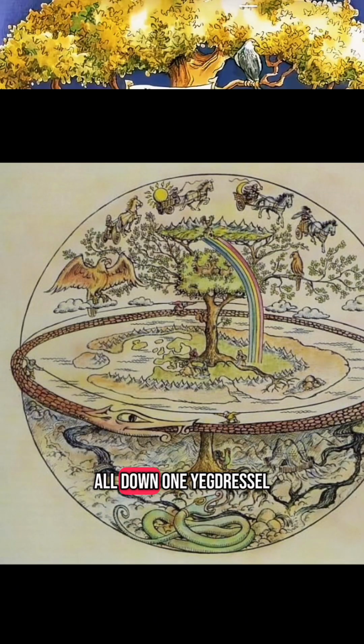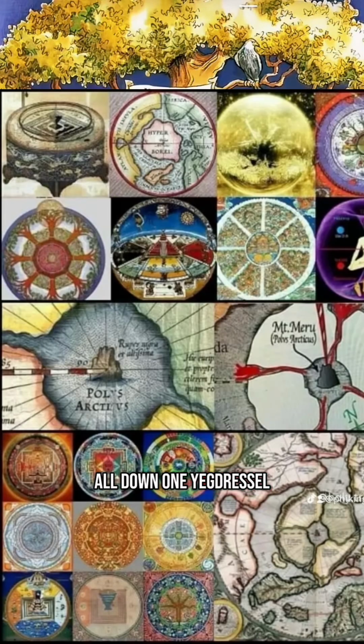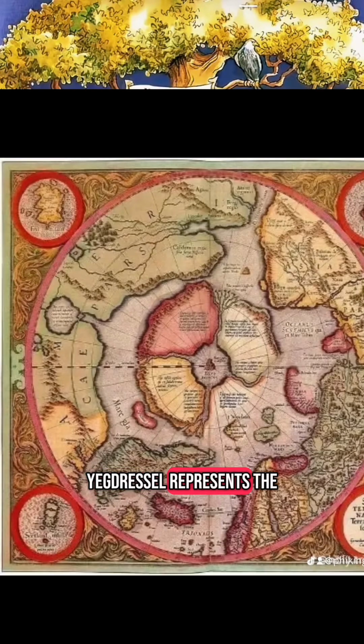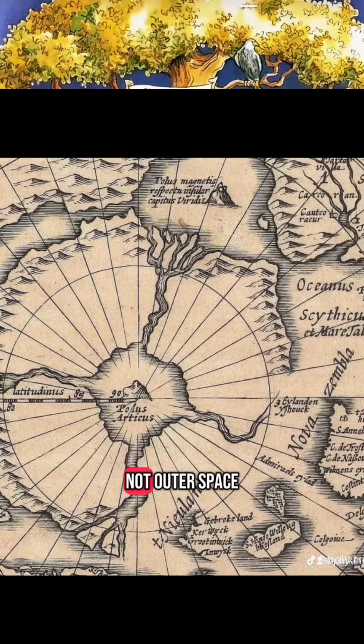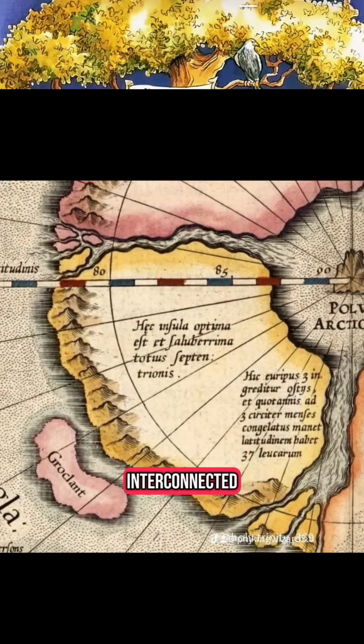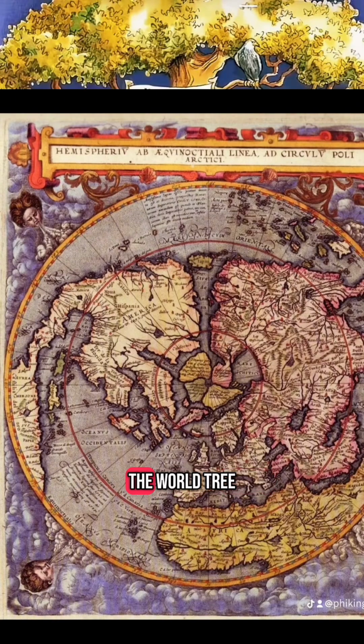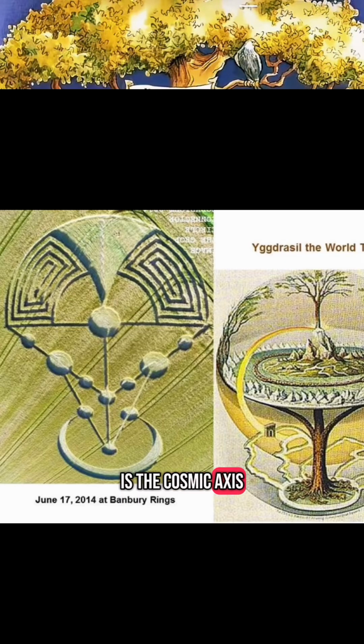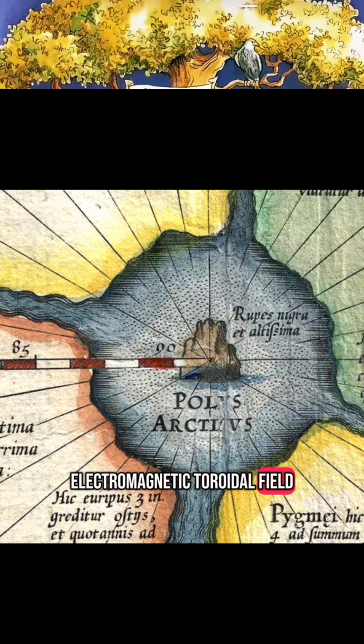Let's break it all down. 1. Yggdrasil, the cosmic axis, the world tree, and the energy grid. Yggdrasil represents the true structure of reality, not outer space, not an endless vacuum. Yggdrasil describes an interconnected, multidimensional system. The world tree is the cosmic axis, a central energy conduit, much like the electromagnetic toroidal field we've discussed.